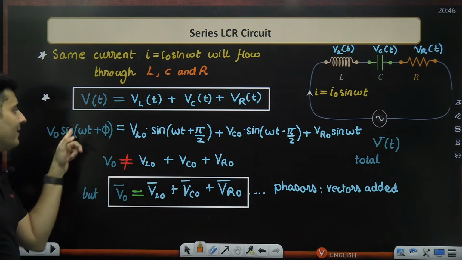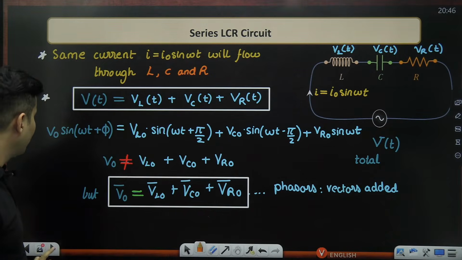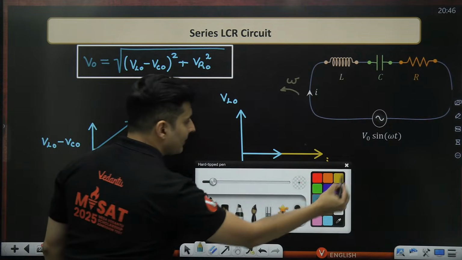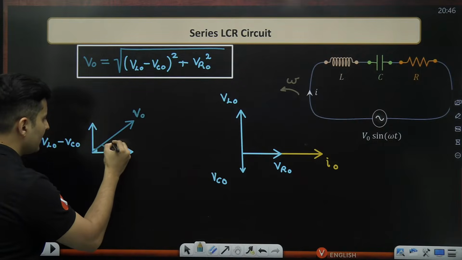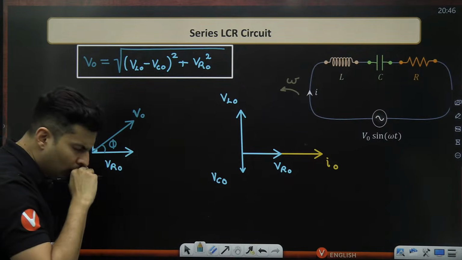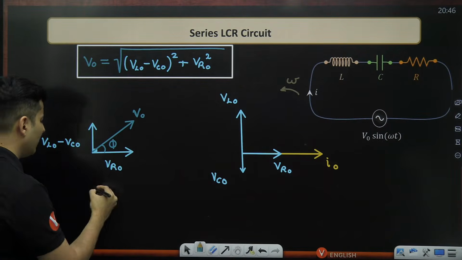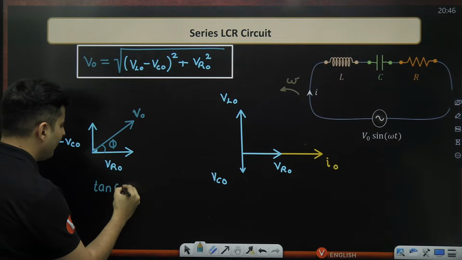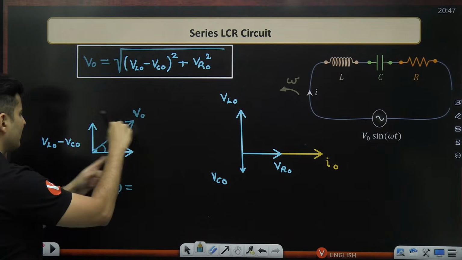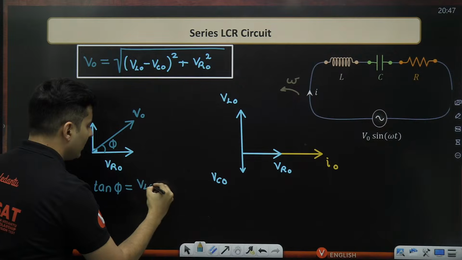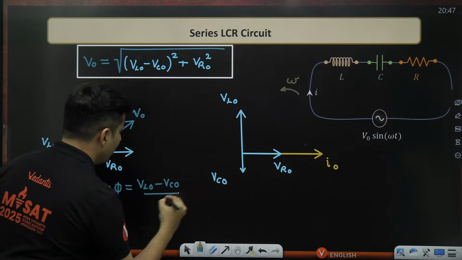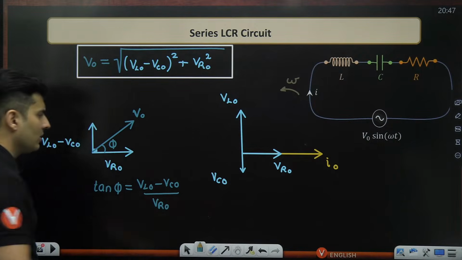Remember, the final phase of the net voltage was also important. That phi is right over here. So, this is phi. You can use any of the trigonometric ratios. For example, tan of phi will be the opposite side, which is VL naught minus VC naught, the whole thing divided by VR naught. This is also fine.